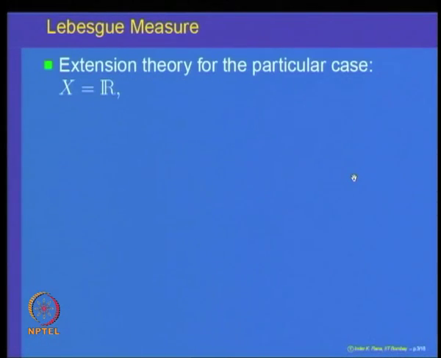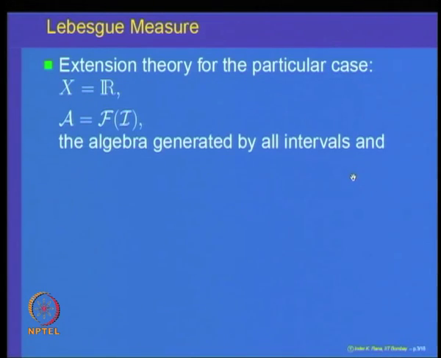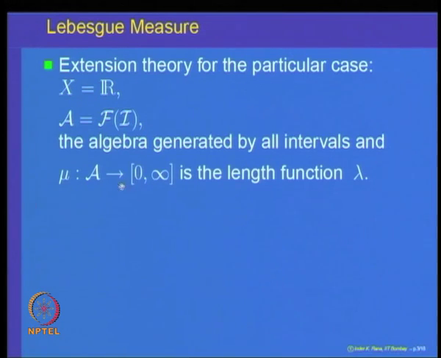So, for the extension theory, we are going to apply it for the case X is equal to the real line. The set is the real line. The algebra A is the algebra generated by all intervals in the real line, and mu on this algebra is the length function that we had defined, and we had seen that the length function on the algebra generated by all intervals is a countably additive set function.